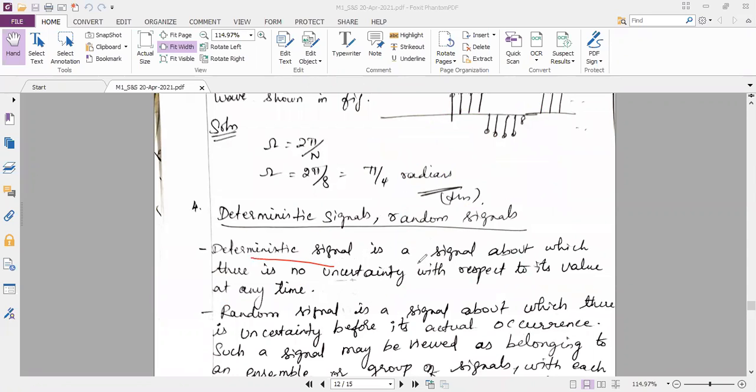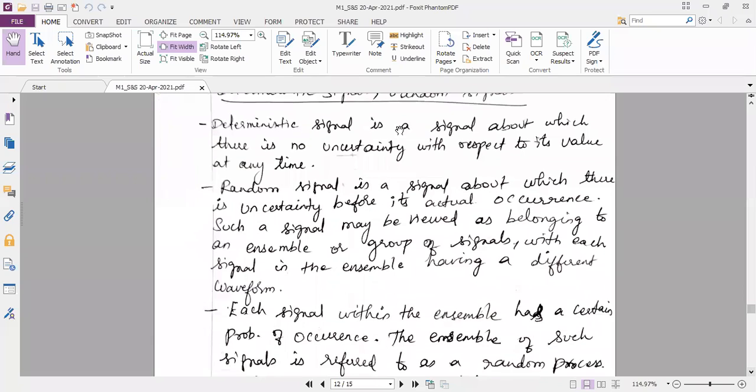So now we'll define again what is a deterministic signal. A deterministic signal is a signal about which there is no uncertainty with respect to its value at any time. So that means we will have the expected amplitude or expected value at the expected time. Random signal, you can see the example here. A random signal is a signal about which there is an uncertainty before its actual occurrence.